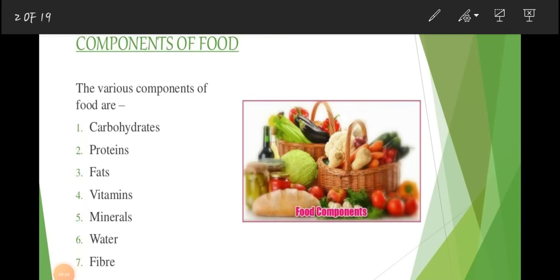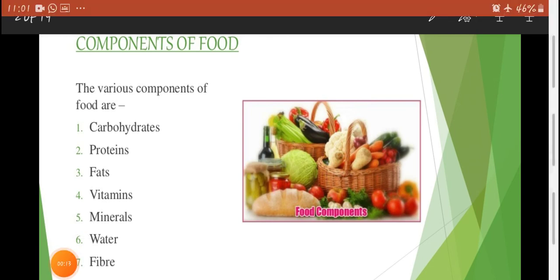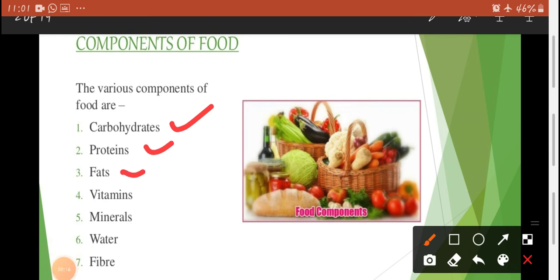We are studying chapter number 2, components of food. So in this chapter, till now we have discussed carbohydrates, proteins, fats, vitamins, minerals and water. Now fiber is remaining. So students, we will recall carbohydrates, protein, fat, vitamins, minerals and water, and after that we will continue with fiber.